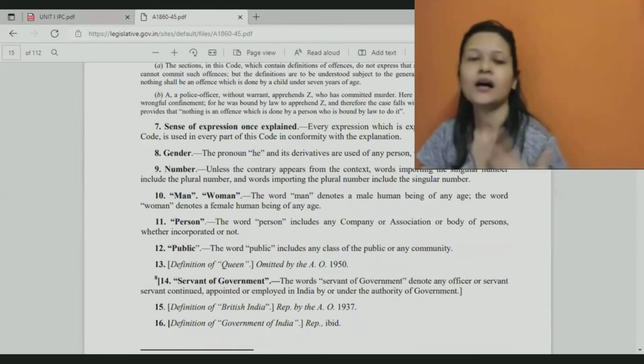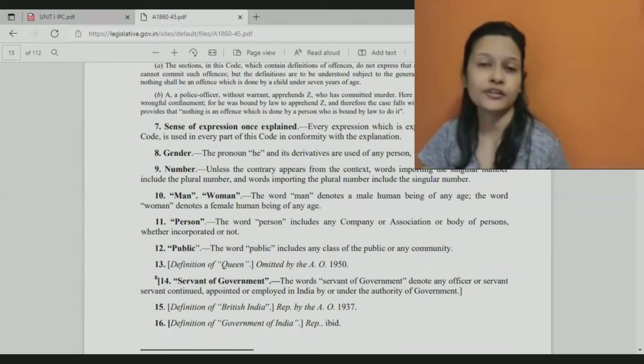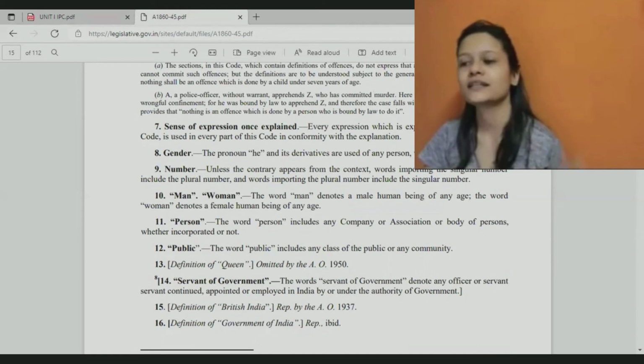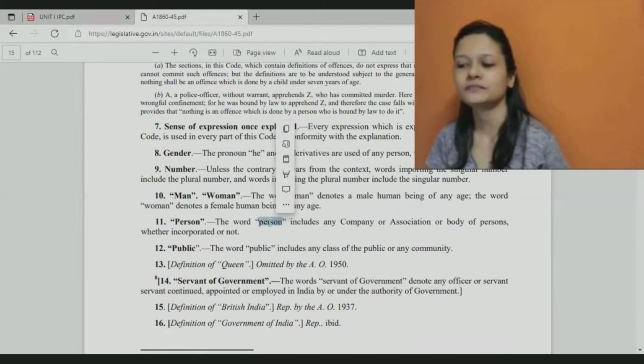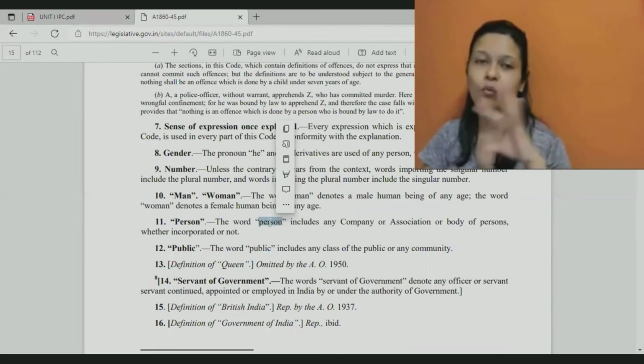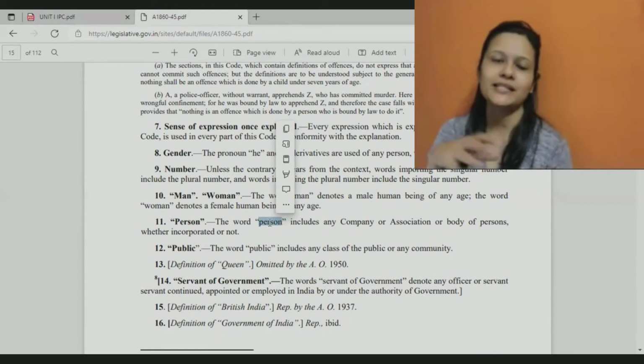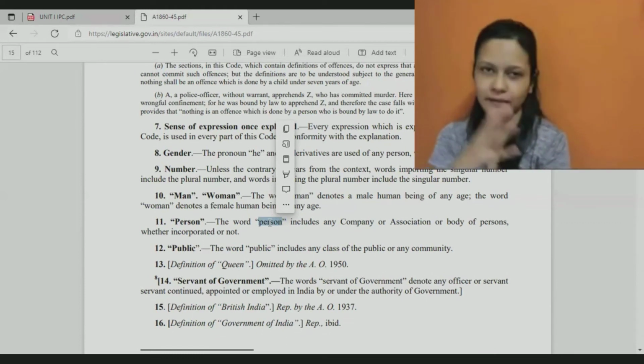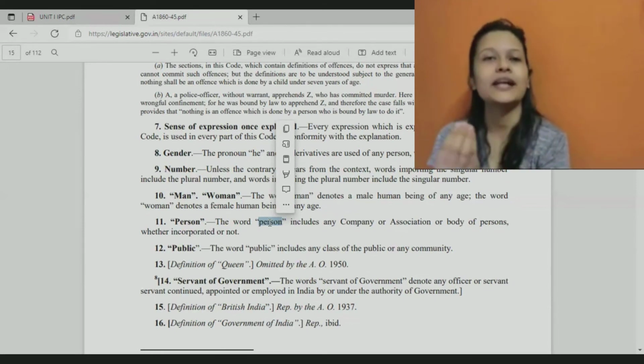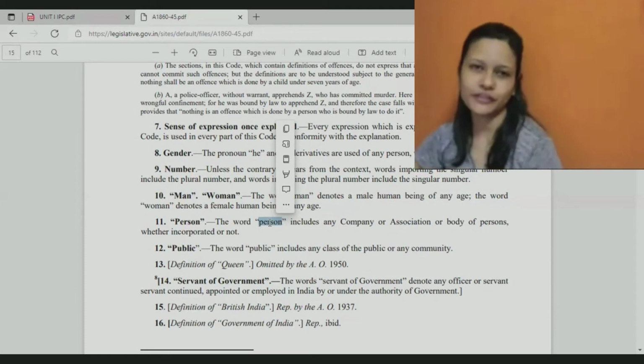That means when in IPC you read this word person, it may mean living human beings like you or me. It may mean a company like Amazon. It may mean an association like some workers association. It may mean a body of persons also, like some cooperative organization or some group of people. All of those things can be referred to as person, because in law, person has a wider meaning. It means living human beings like you and me, or it means artificial persons. That means they are not persons as such, but in the eyes of law, they are considered as persons for a lot of different reasons.